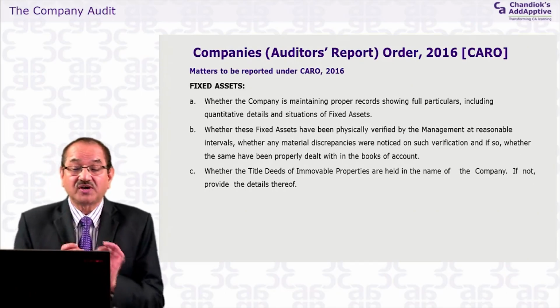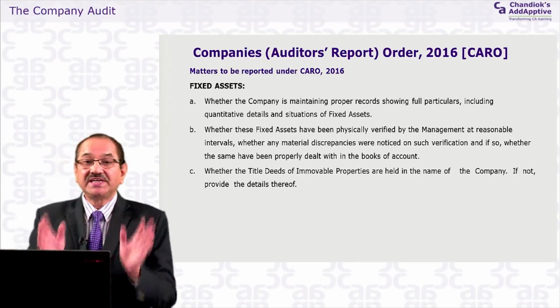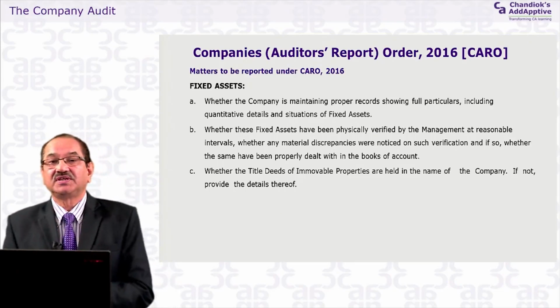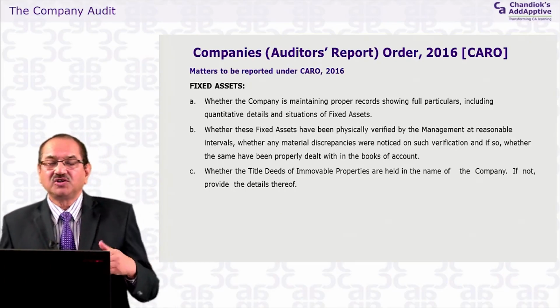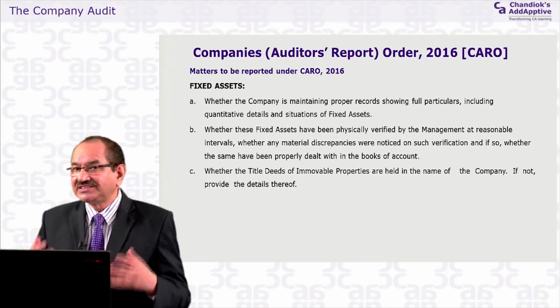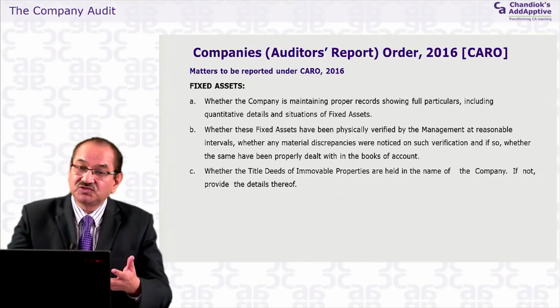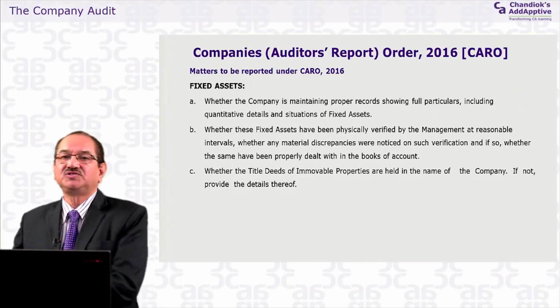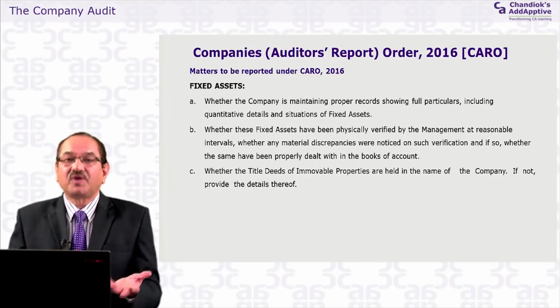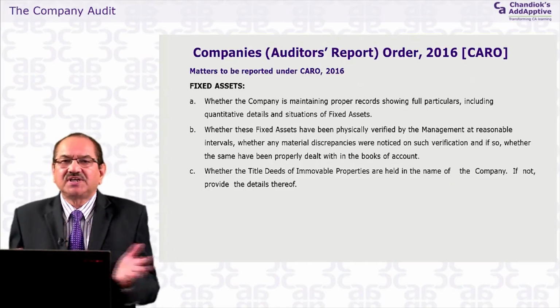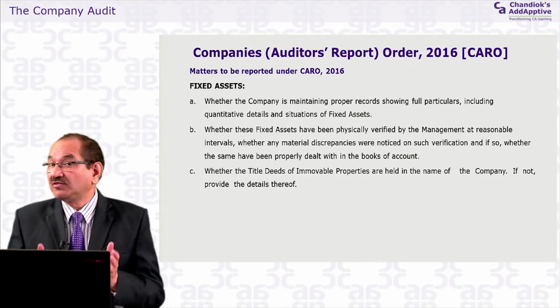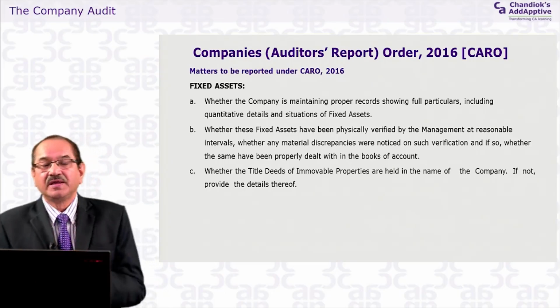What is a proper record? Whether the company has maintained proper records for it. And what is proper? Certainly it's a judgment of the auditor in that particular situation, in the particular company which you are going to audit. The auditor will take a call on that, and the auditor will take a decision on it.